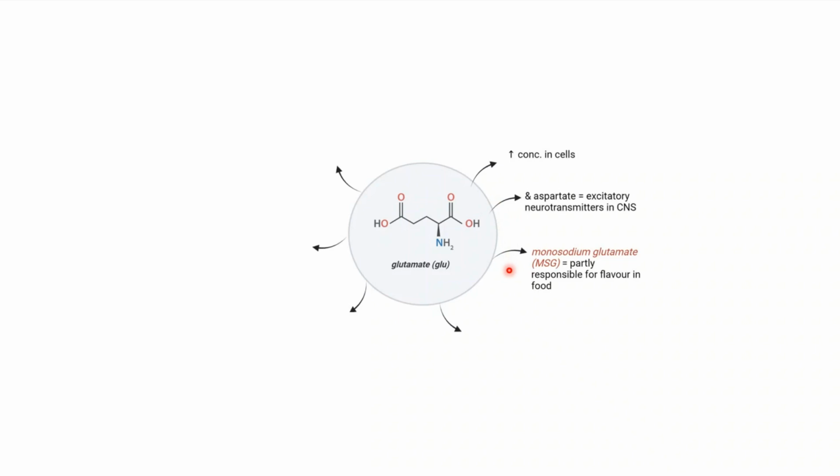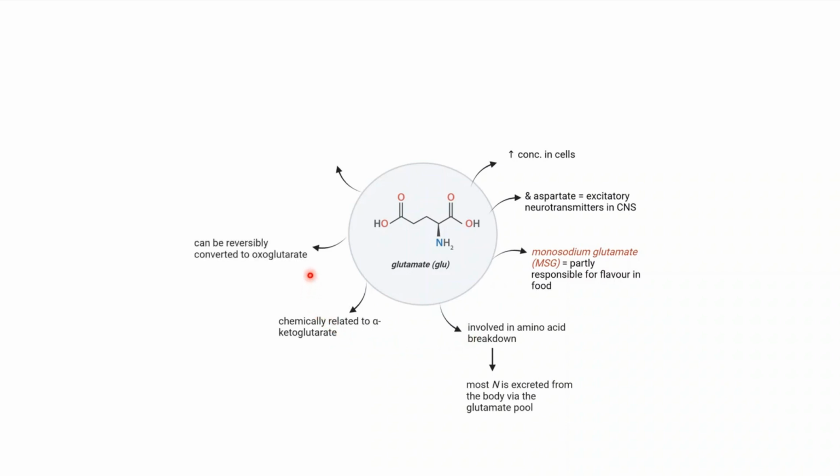Glutamate is also involved in amino acid breakdown, where most of the nitrogen from dietary proteins is excreted through the glutamate pool. It is also chemically related to alpha-ketoglutarate and can be reversibly converted into oxoglutarate by glutamate dehydrogenase or transaminases. Glutamate can also be reversibly converted into glutamine, which is a key nitrogen carrier.